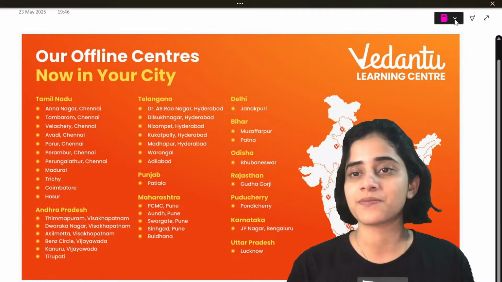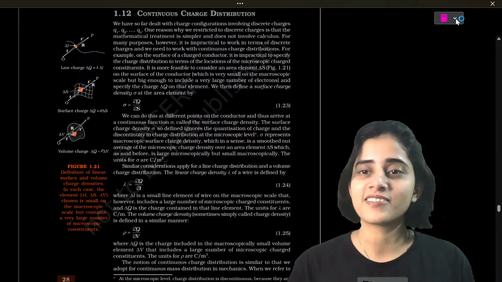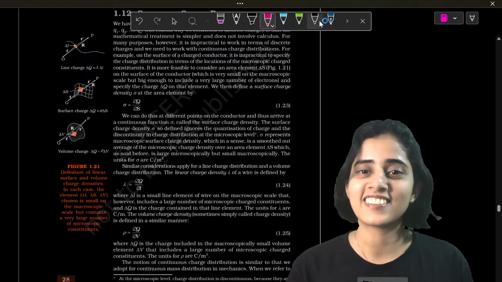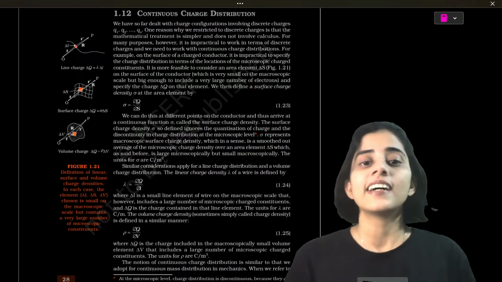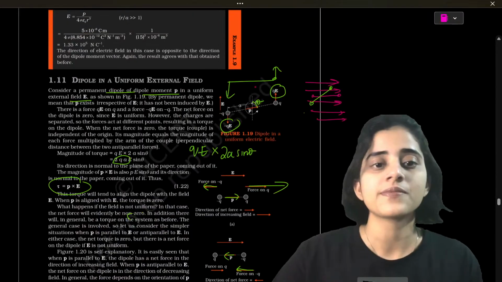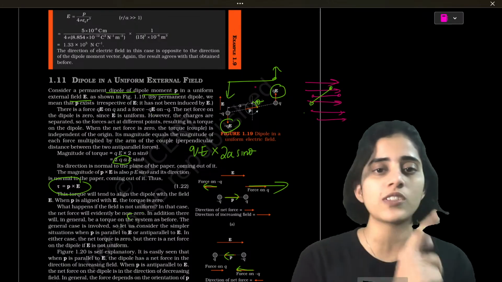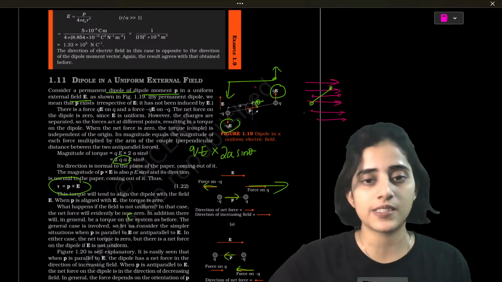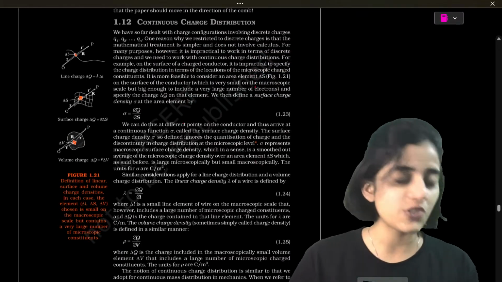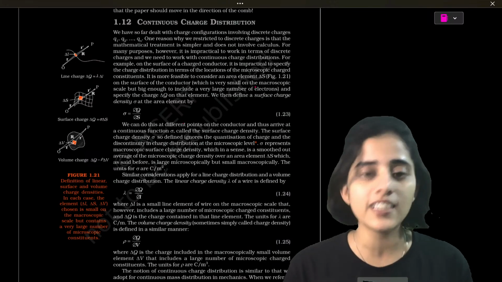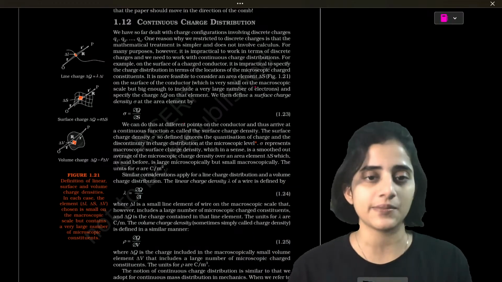Okay, let's start. So in the last class, we discussed dipoles. Those of you who have not watched that, you can go watch the previous video, which is dipoles. So today we're going to start with continuous charge distribution. For students wondering what is happening here, we are looking at chapter 1 of electrostatics from the NCERT.